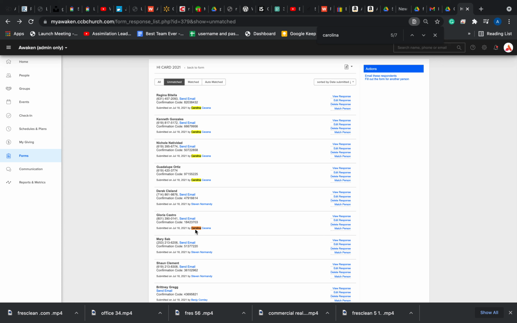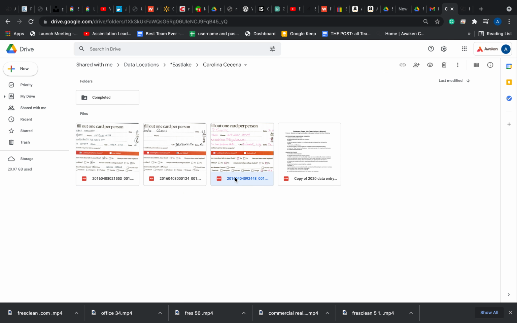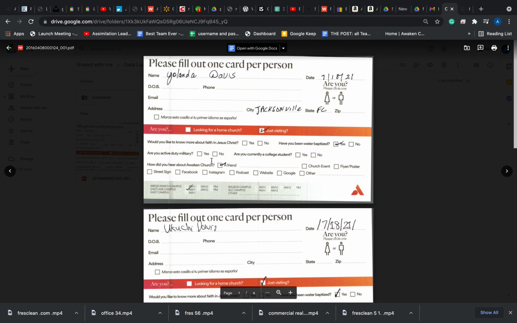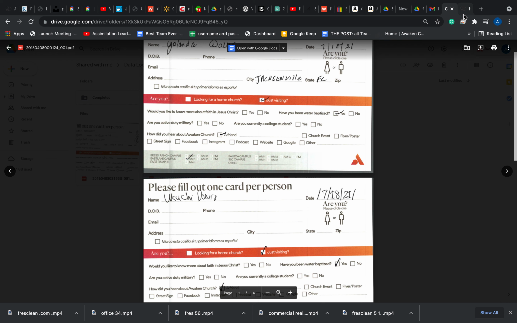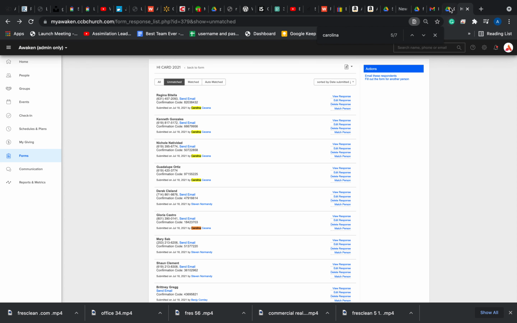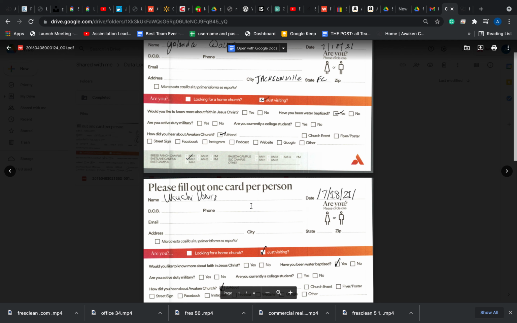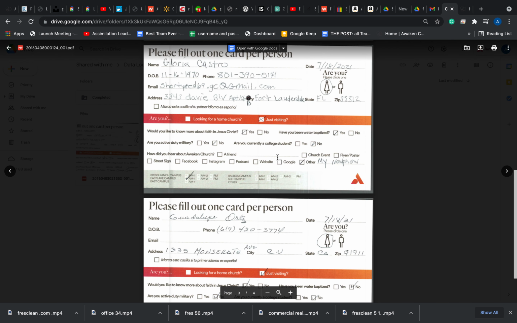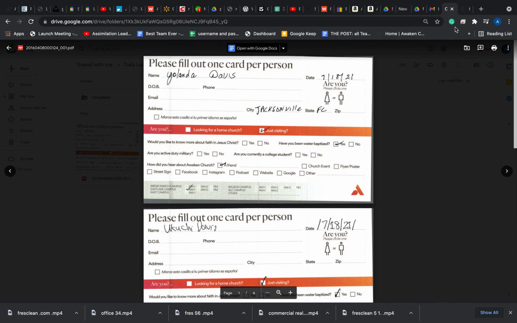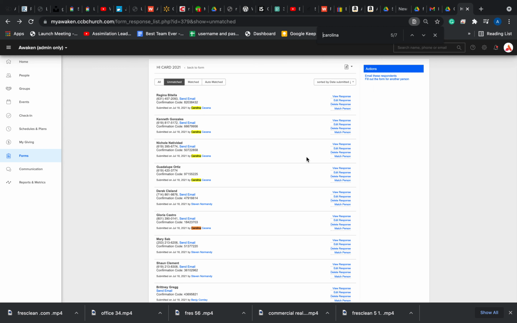All we've done is count how many are highlighted here under this date, and then we've come back here and counted. Now some of these are 1 out of 4, but we can see some of these are blank, so she wouldn't have been able to input them. If there are more cards over here, remember we're only counting the ones that are filled out. That's all she would have been able to input. So I just wanted to interject that real quick.